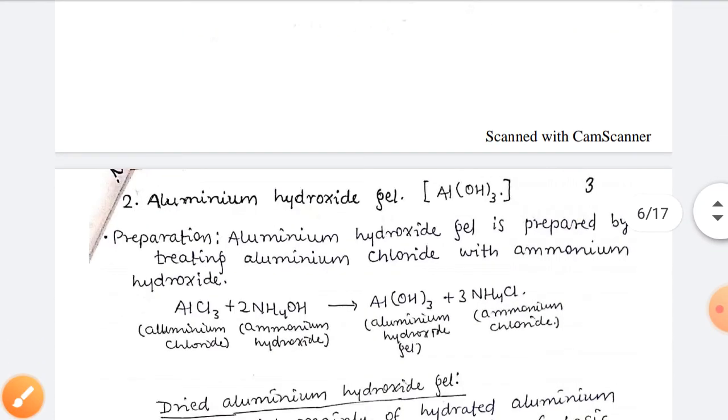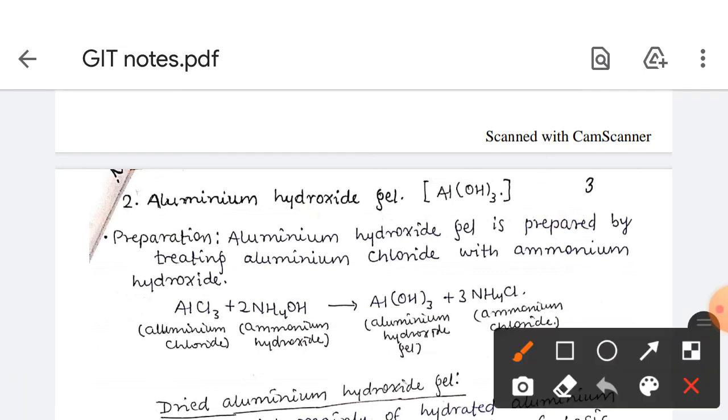Now aluminum hydroxide. Here first we have to discuss the preparation. Aluminum hydroxide gel is prepared by treating aluminum chloride. You can see in the reaction that aluminum chloride reacts and we get aluminum hydroxide gel and ammonium chloride. So what is our aim? The aim is to get the aluminum hydroxide gel, and we get this.